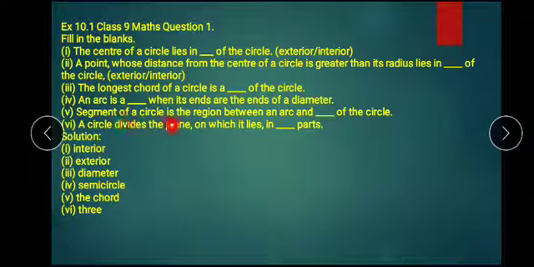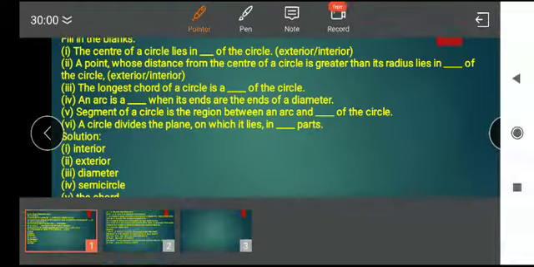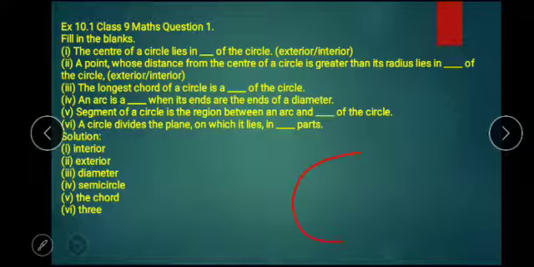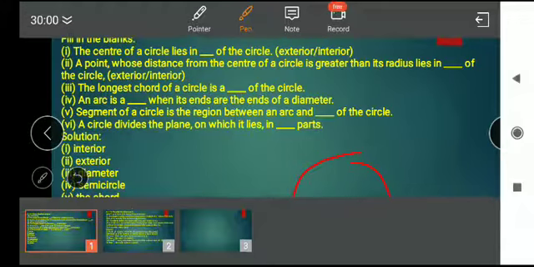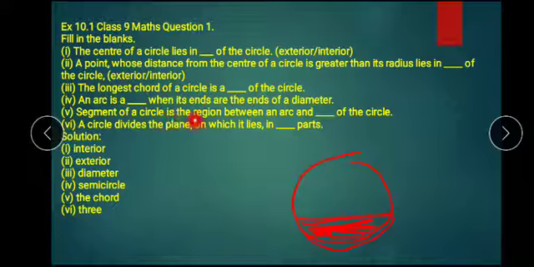Suppose this is the circle. Now this inside part is called the segment, so it is between the arc and the chord. The answer will be: segment of the circle is the region between the arc and the chord.